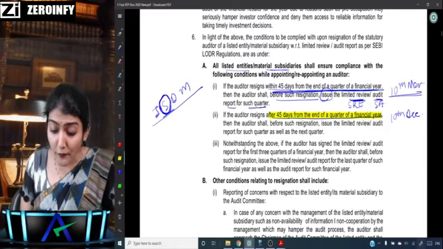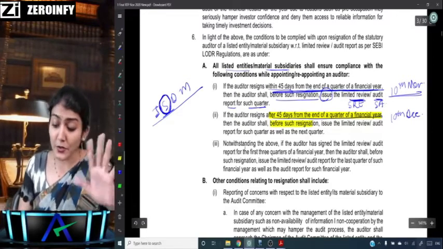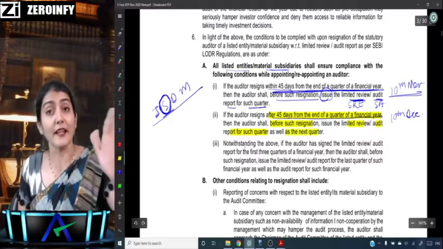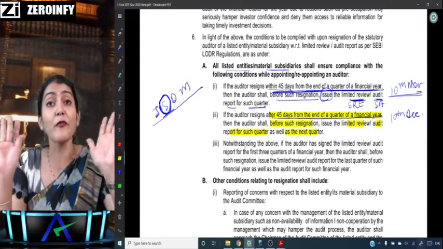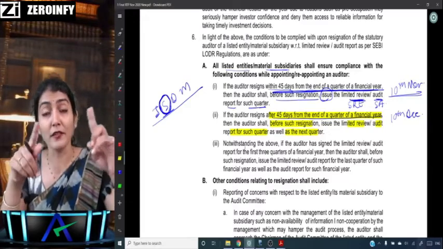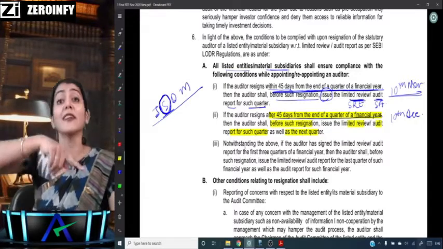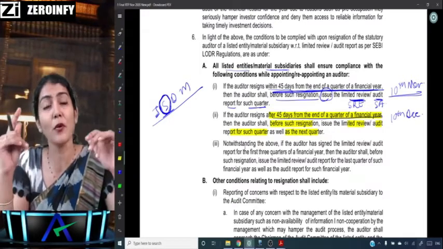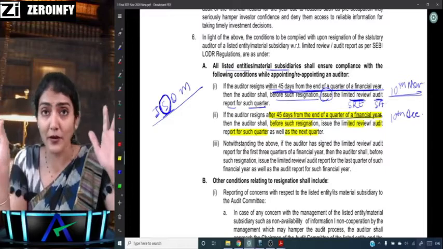So now it says before such resignation, issue the limited review or the audit report for such quarter as well as the next quarter. So the auditor, before resigning, has to complete the audit or the limited review for the September quarter as well as for the December quarter.